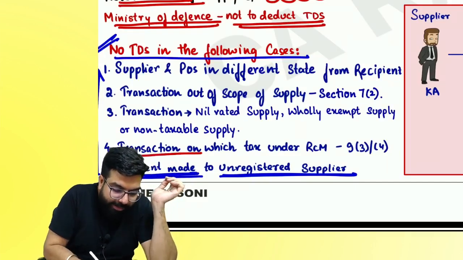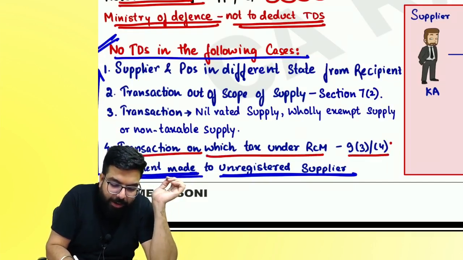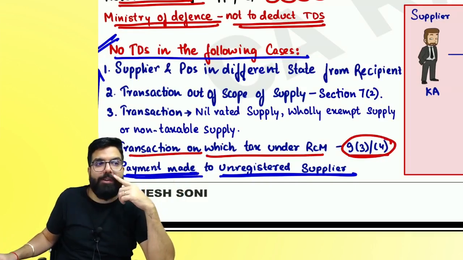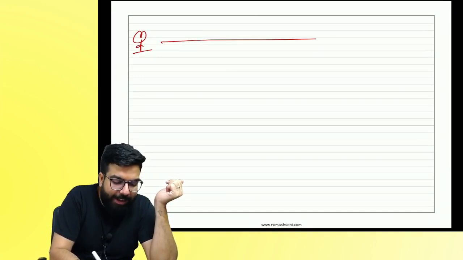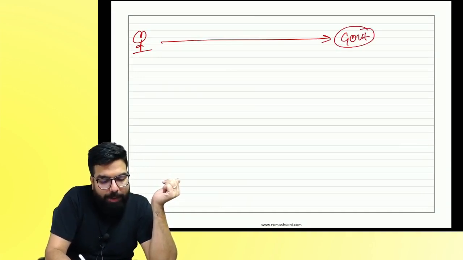Next. Transaction on which tax is payable under RCM. You remember I told you RCM? Okay. One person is supplying to the government and the government department has paid the tax under RCM. Tell me one thing.